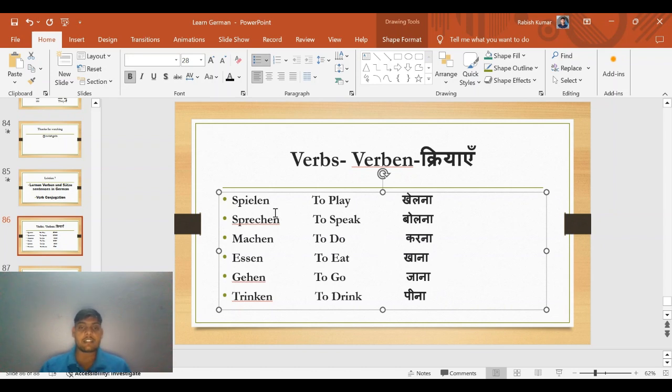So it is the infinitive form of the verb. In every language, the verb is always first in infinitive form. After that, we conjugate the verb and then we make the sentences. So let's learn what conjugation is, and also we will learn to make simple sentences by using any of these verbs. Okay, so let's start.